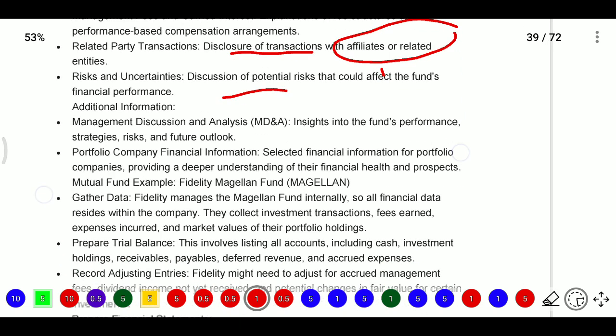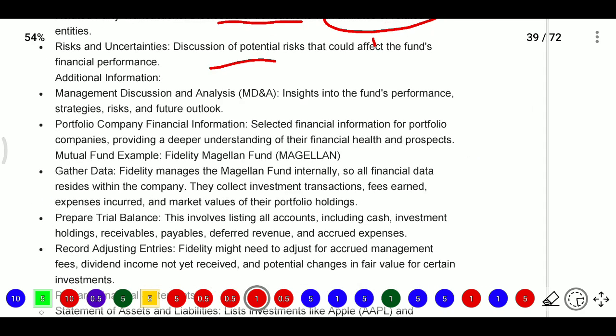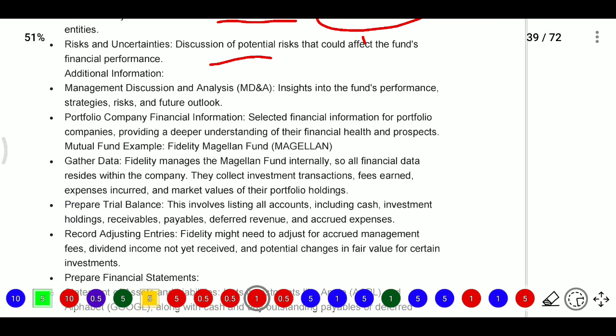Now additional information. In addition to notes to account, they will also provide some additional information, which is management discussion and analysis, MD&A, that is insight into the fund's performance, strategies, risk and future outlook. Now portfolio companies' financial information, that is selected financial information for portfolio companies, provided for understanding of their financial health and prospects. For example, a mutual fund example, the Fidelity Magellan Fund.